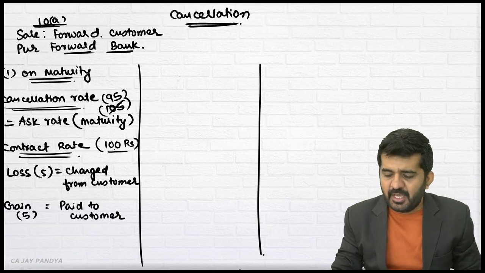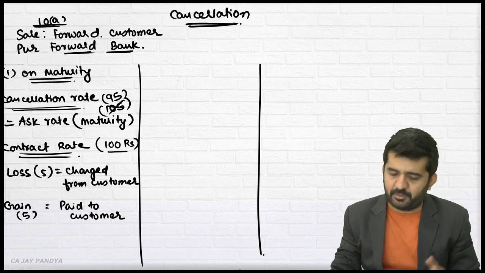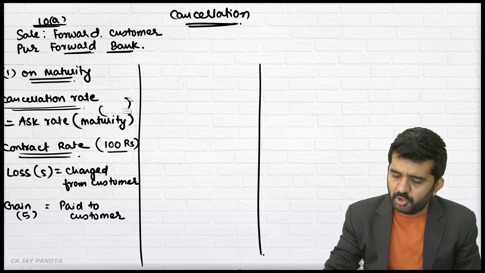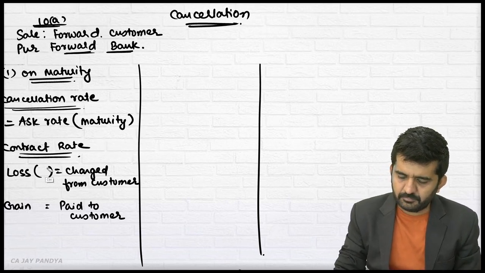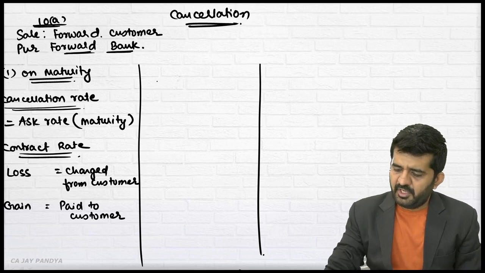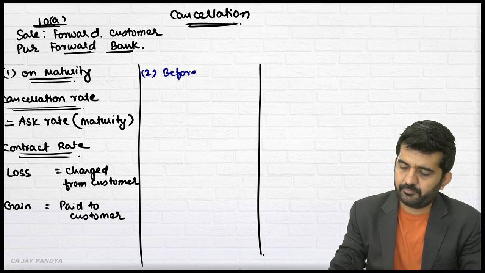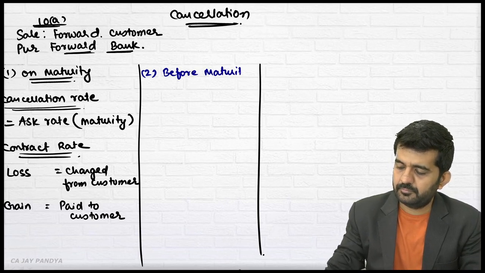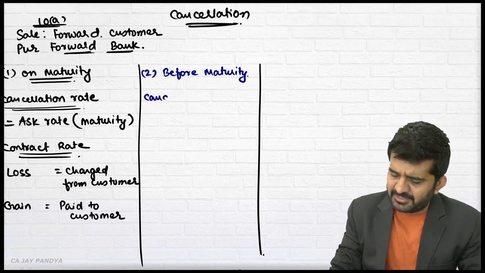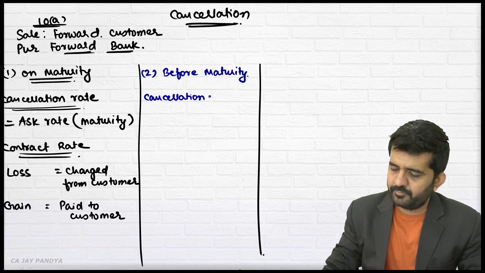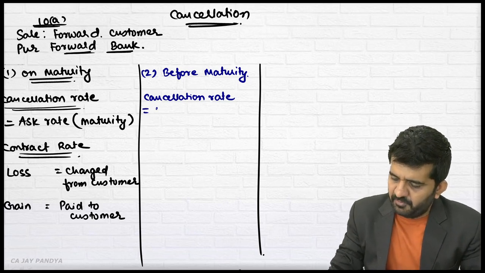See what the bank will say: I was under a compulsion to purchase at 100 rupees. Now I can purchase at 95 rupees. I am having 5 rupees profit, which I will be refunding to you. So this is how it is done on maturity. If it is before maturity, the rate which is used for cancellation will be again the ask rate.